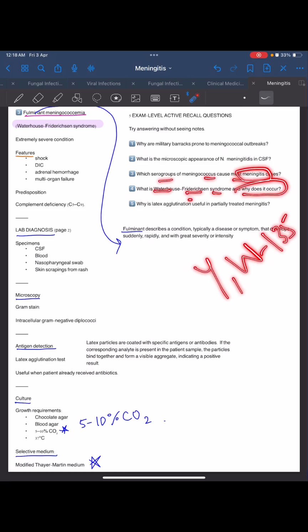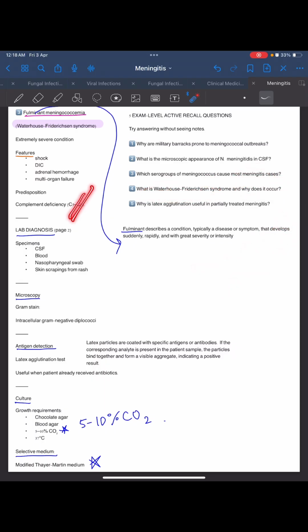Waterhouse-Friderichsen syndrome, and why does it occur? It is an extreme thing, fulminant meningococcemia. It occurs because there is complement deficiency, and because of this deficiency the bacteria cannot be destroyed. Its features are shock, DIC, adrenal hemorrhage, and multi-organ failure, and it is a very severe condition, rapidly and suddenly occurring. Why is latex useful in partially treated meningitis? I don't know its answer. I will have to find it.